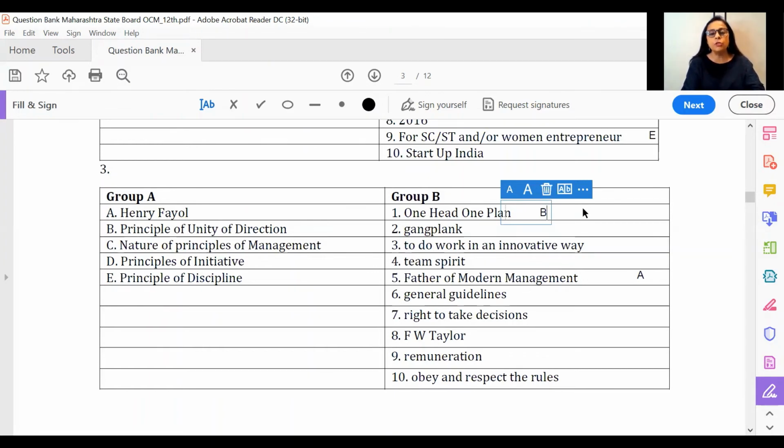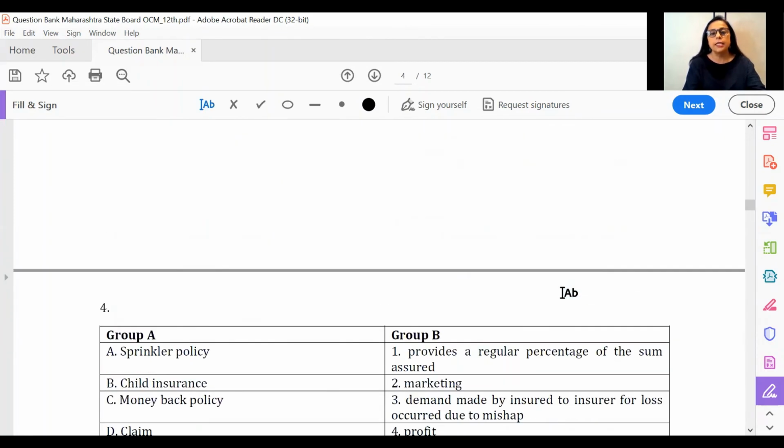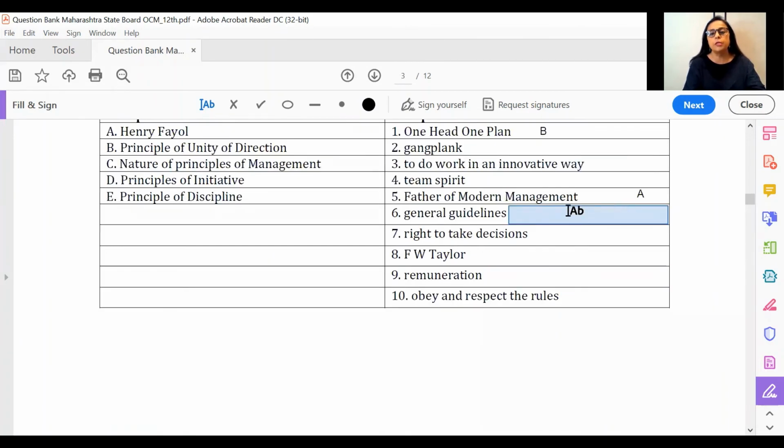To some extent, they've not really been precisely mentioned, but basically principles of management themselves are general guidelines, and that's what should have been the question. In any case, doesn't matter. You have general guidelines, which is the answer to nature of principles of management. Similarly, you have a principle of initiative.